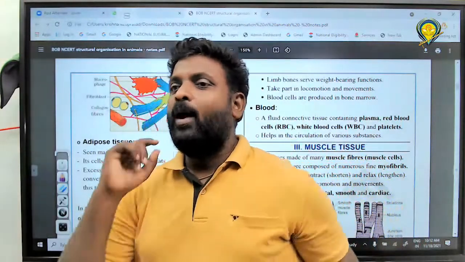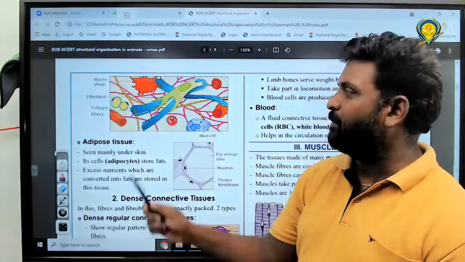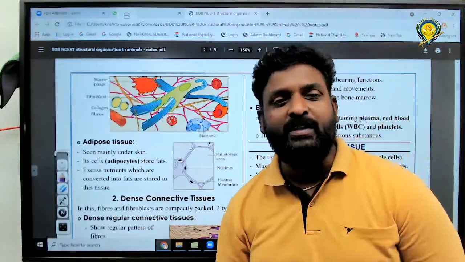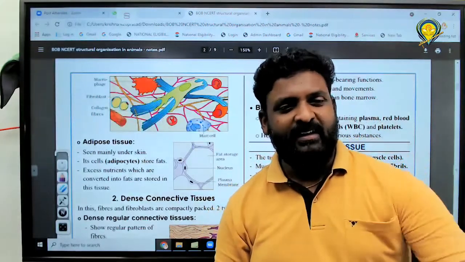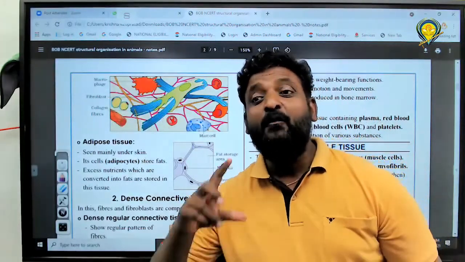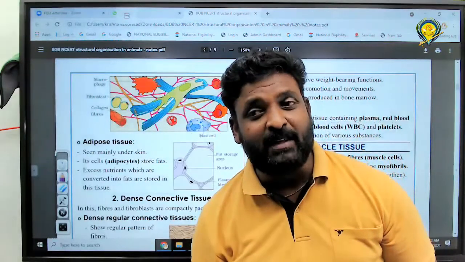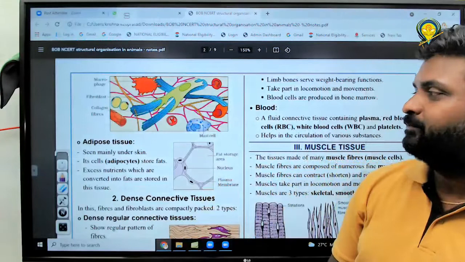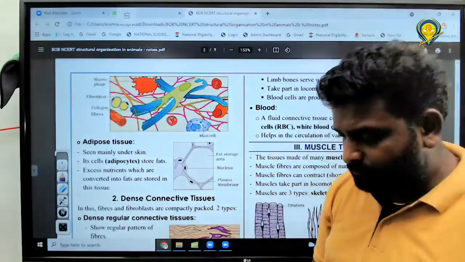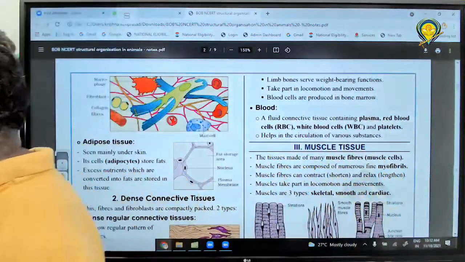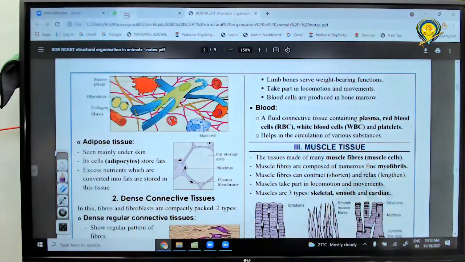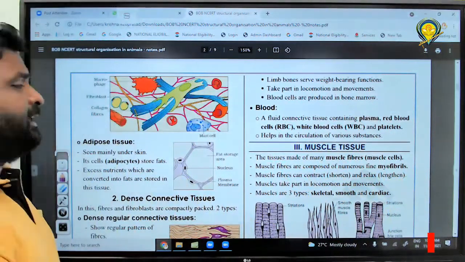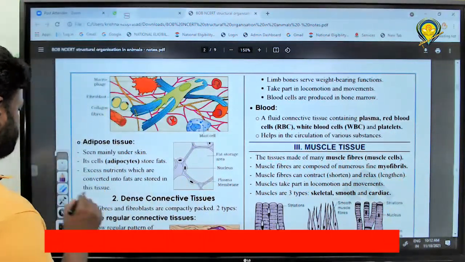So, what is the function of each one? For example, what is the function of the first one, macrophages? Exactly, defense mechanism, meaning phagocytosis. Please write it. Macrophage title, and write: macrophage helps in phagocytosis.